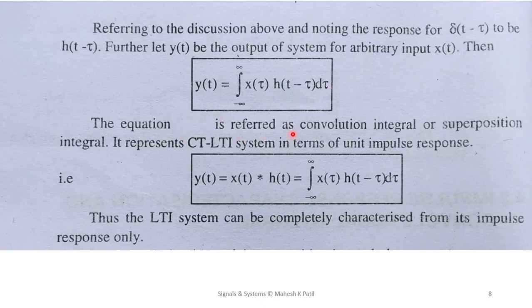This equation is referred to as the convolution integration, and it represents the CT LTI system.